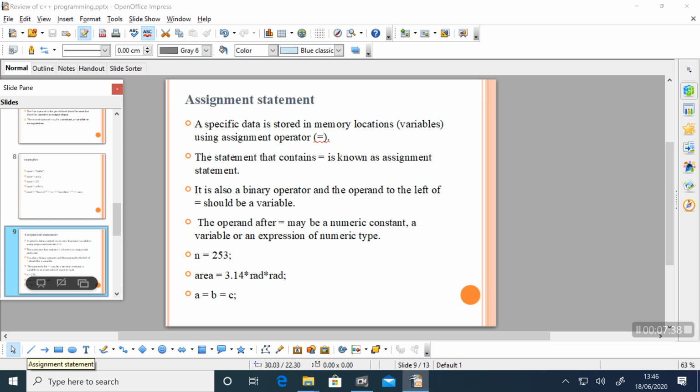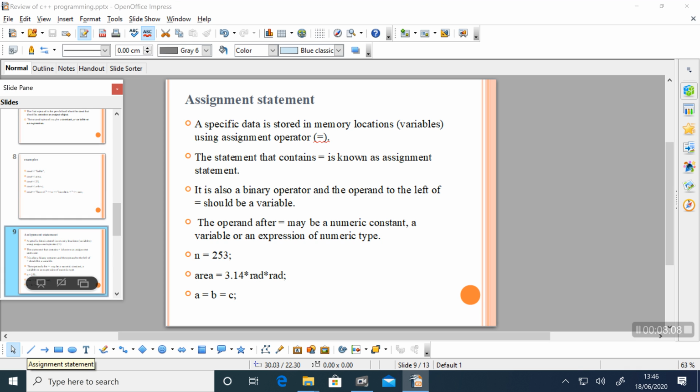We can say that the statement which has an assignment operator is called the assignment statement. A specific data is stored in memory locations using which operator? Using the assignment operator, that is the equal sign. The equal sign is called the assignment operator. So a statement that contains equal is known as an assignment statement.